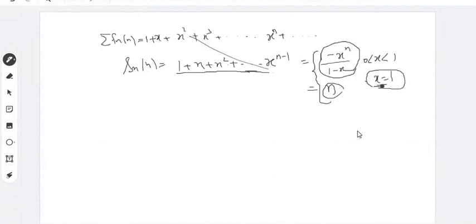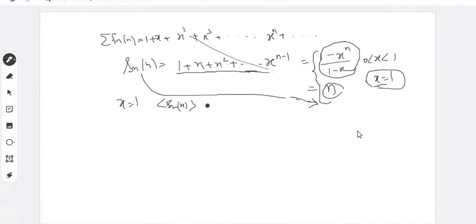So at x equal to 1, can you say the sequence of partial sums is convergent? At x equal to 1, even the sequence is not pointwise convergent, right? Because Sn x is equal to n, and this n is not a convergent sequence. So therefore, at x equal to 1, this sequence Sn x is not convergent.